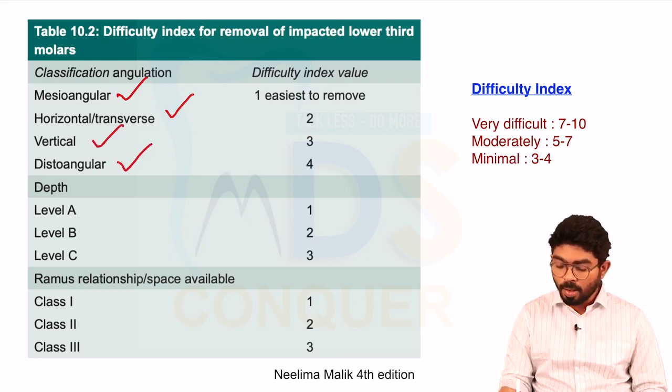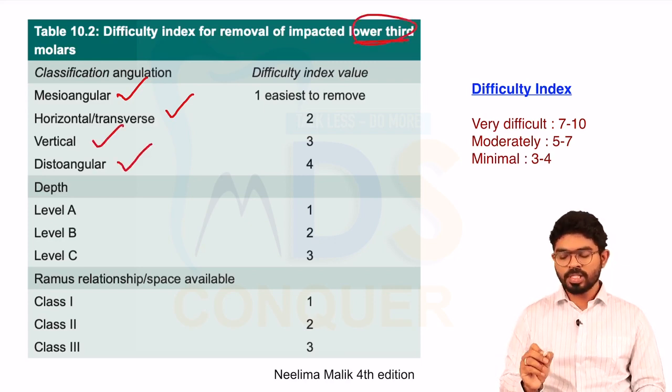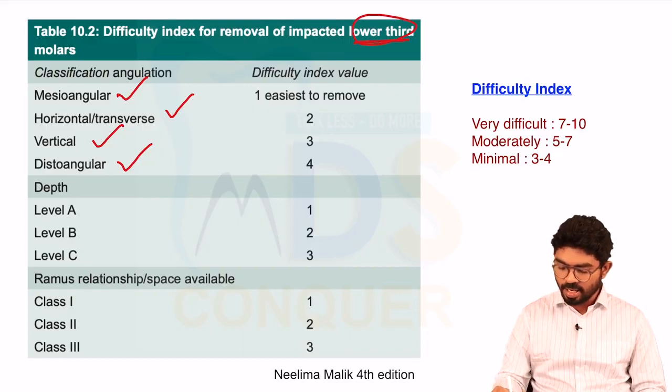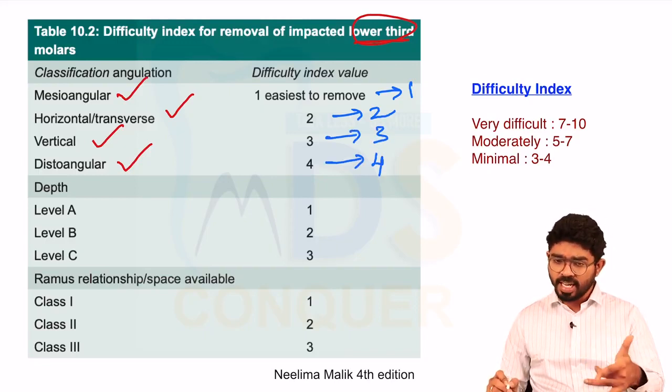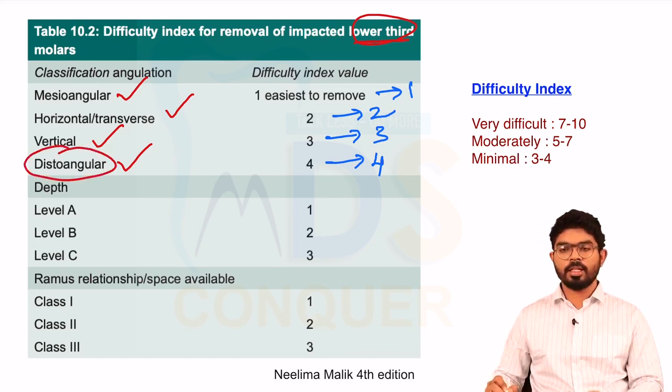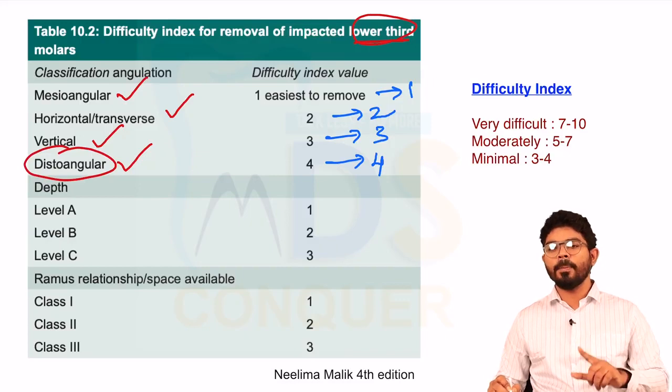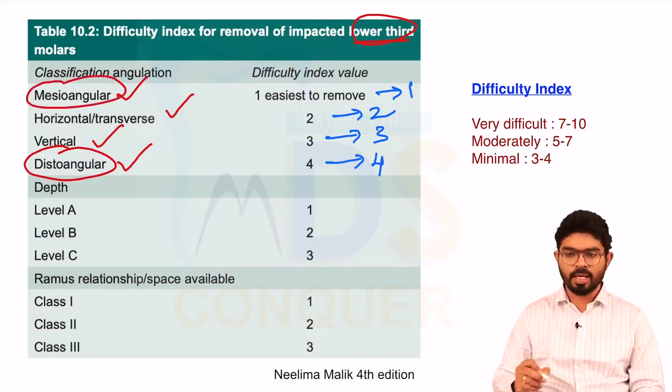So this is for lower third molars. The easiest is mesioangular, it has 1 score, followed by horizontal 2 score, followed by vertical 3 score, followed by distoangular with 4 score. So the most difficult extraction in the mandibular third molar is distoangular. The easiest extraction in the mandibular third molar is mesioangular.